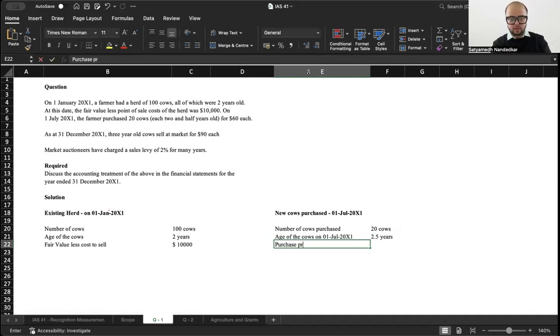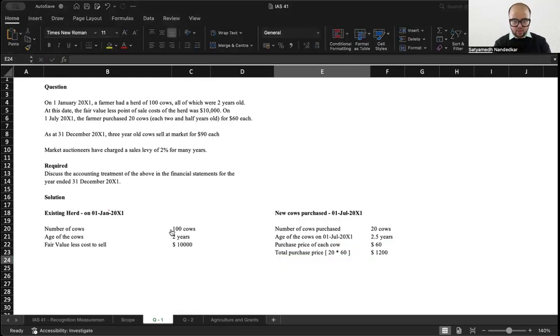So, purchase price of each cow, $60. Total purchase price is 20 into 60. How much will that be? Sorry, 1200. At 31st of December, 3-year-old cows sell at market for $90 each.